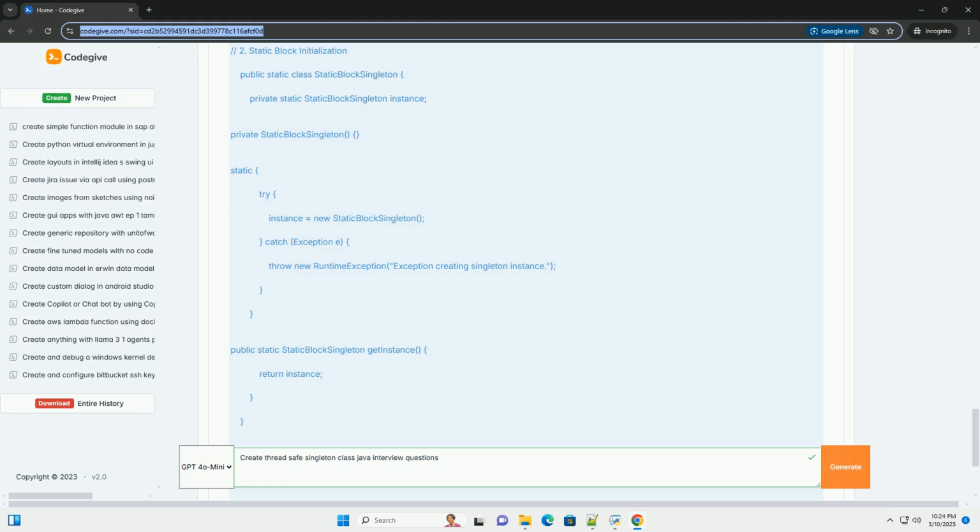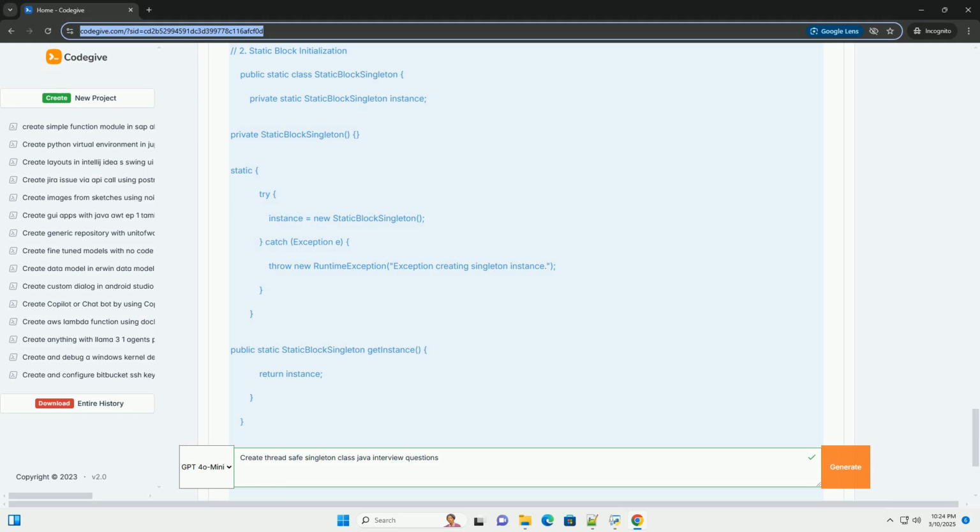Q: Why is the enum approach generally preferred for implementing singletons in Java? A: It's the simplest and most concise way to implement a thread-safe singleton. It's guaranteed to be thread-safe by the Java language specification, handles serialization safely, and prevents instantiation through reflection.